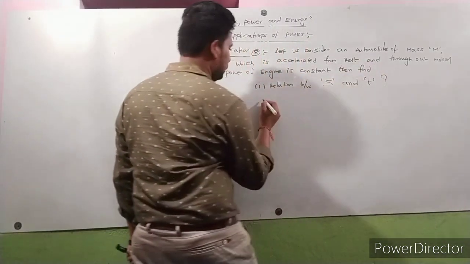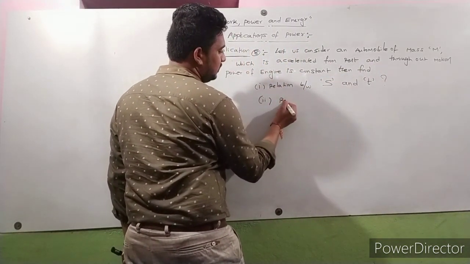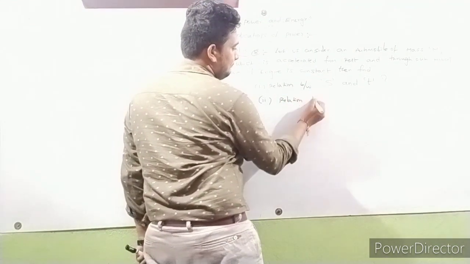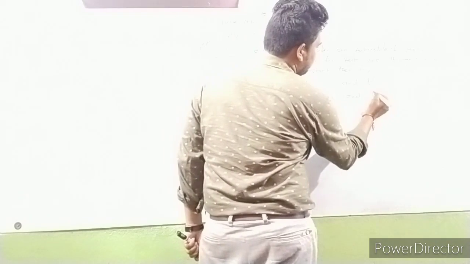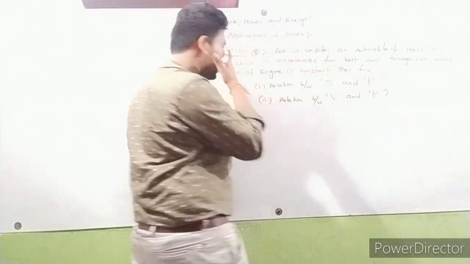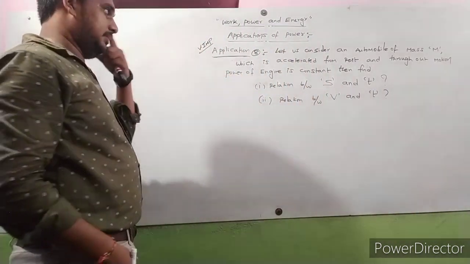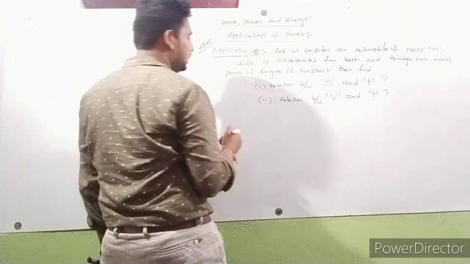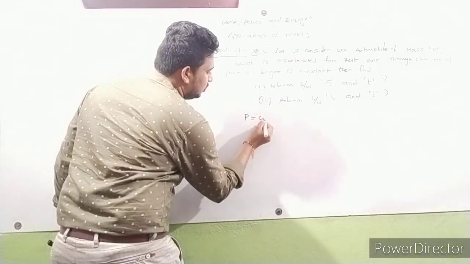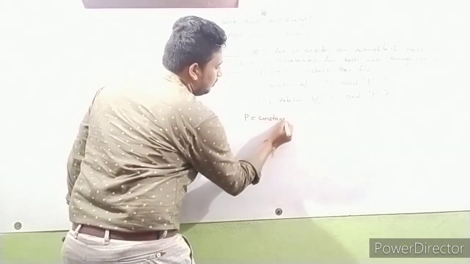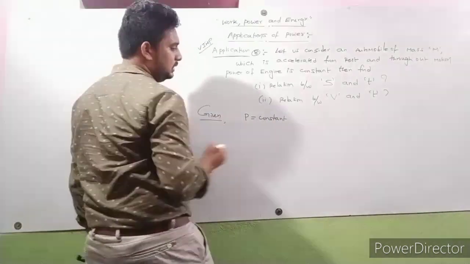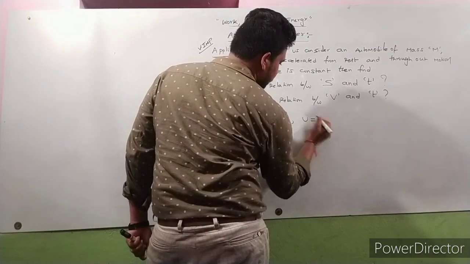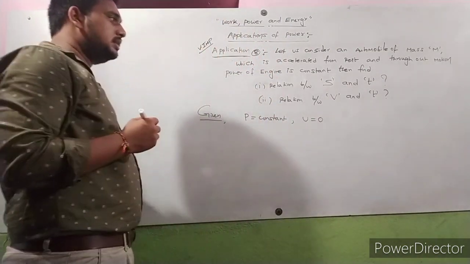Next, relation between velocity and time. Here power is constant, body given, and initial velocity is 0.